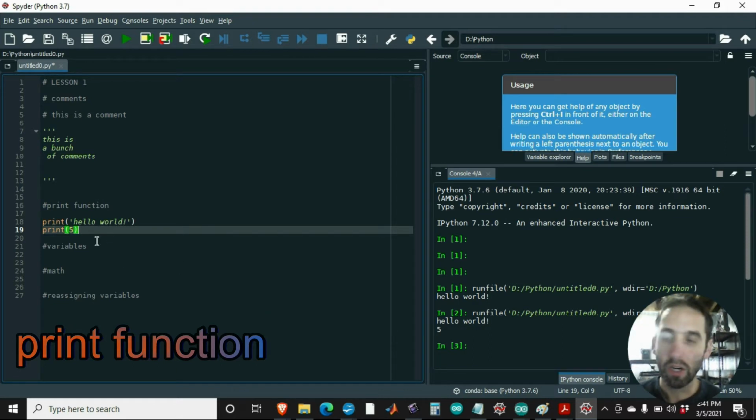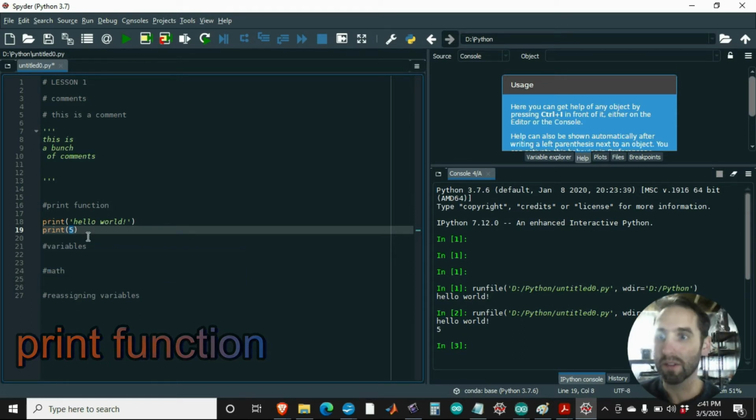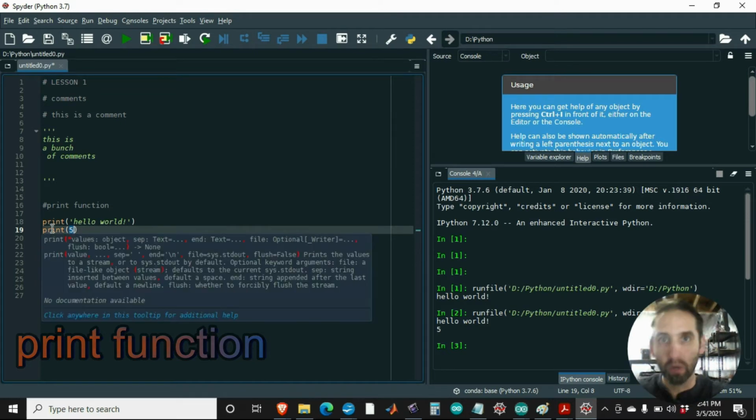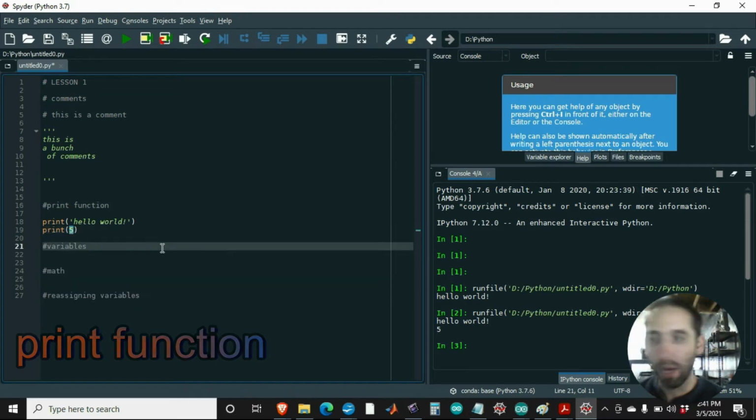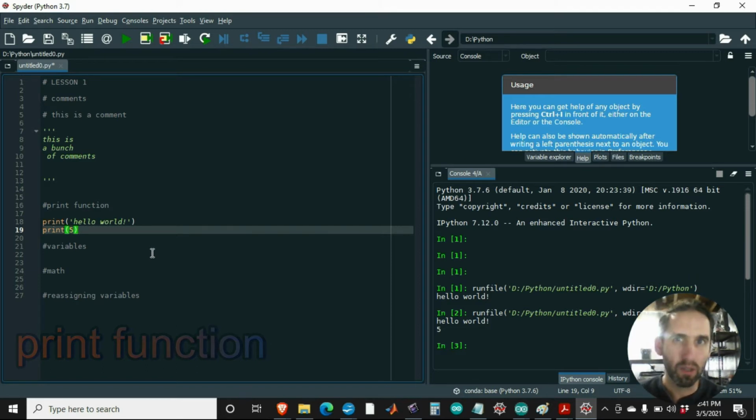So if I did put quotes before and after this 5, or whatever number I put in there, it would actually read it as a string, not an integer. Integer means number, and a string means just a string of words, whatever it may be. Now, let's move ahead. One thing that's important to know: you can always tell when you look at code, and Python has this in common with Java, JavaScript, C, C++, the functions are written very similar in most of those languages, at least from my memory.